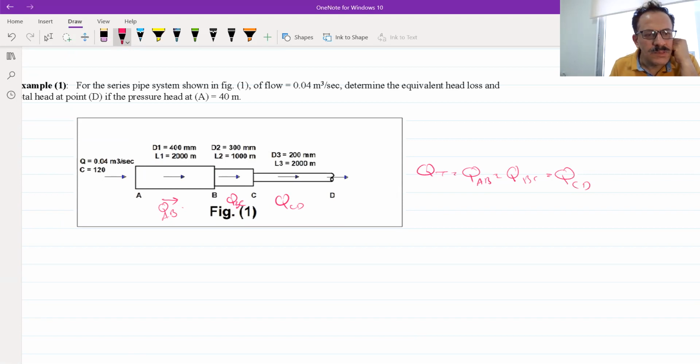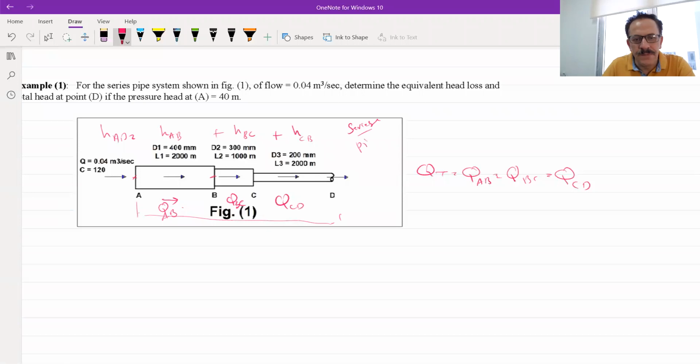The other important thing for this pipe is that the head loss from A to B, unlike the parallel pipes, will not be equal to the head loss from B to C, and will not be equal to that from C to D. But the relation is that the head loss from A to D will be equal to the summation of all the partial head losses through the series pipes. This is called series pipes. These are the main things that we need.